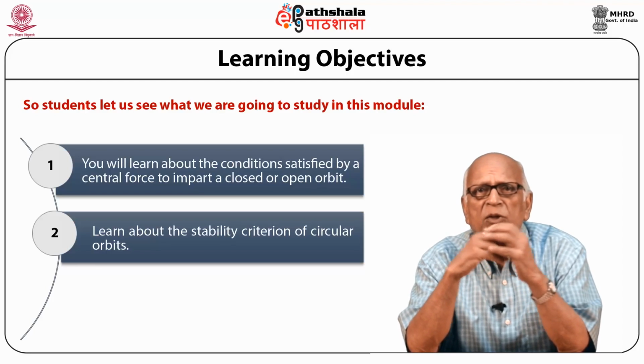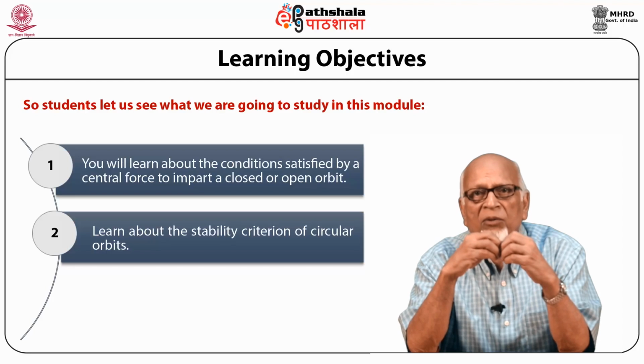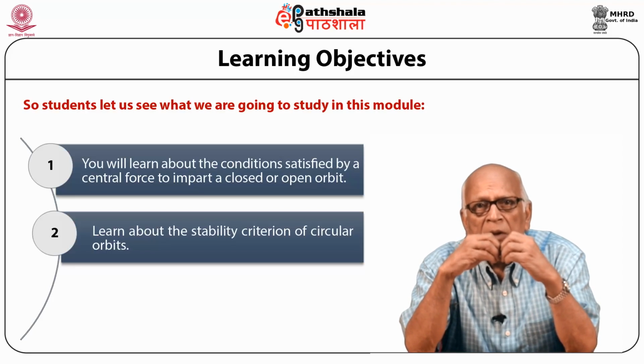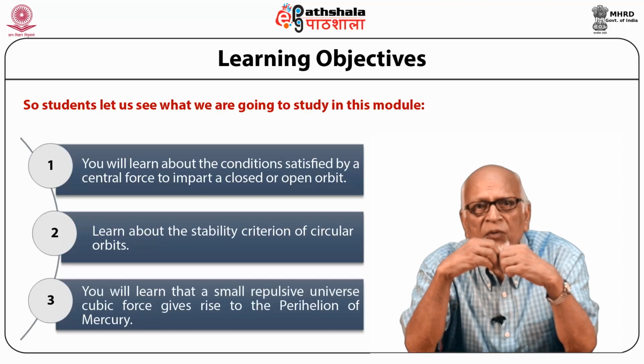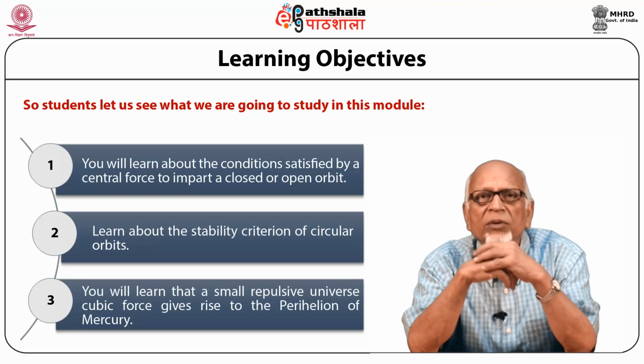and then you will also learn that if you add to the inverse square law attractive force a small repulsive force which is inverse cubic, then it gives rise to the perihelion of Mercury which had been observed.